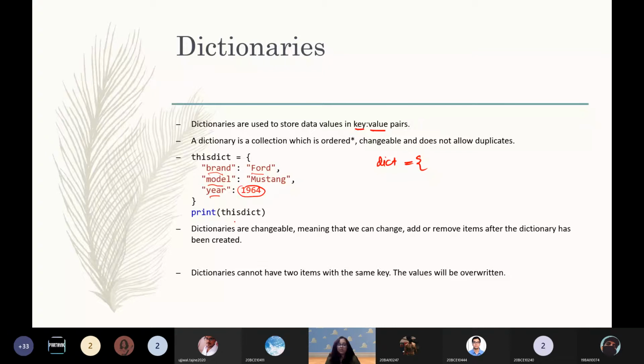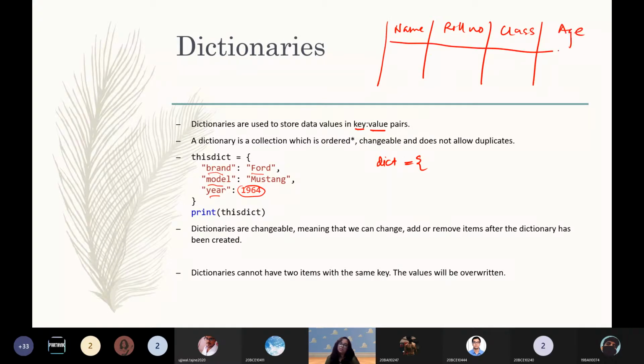So this kind of works like a database. If you're aware of database operations, or how SQL databases work, what do we have? Databases are nothing but rows and columns, right? So if you have a school database or a college database, it looks something like this: roll number, class, age, etc. And within that we have multiple entries, right? So that's the same concept over here, but we are using it in a dictionary.